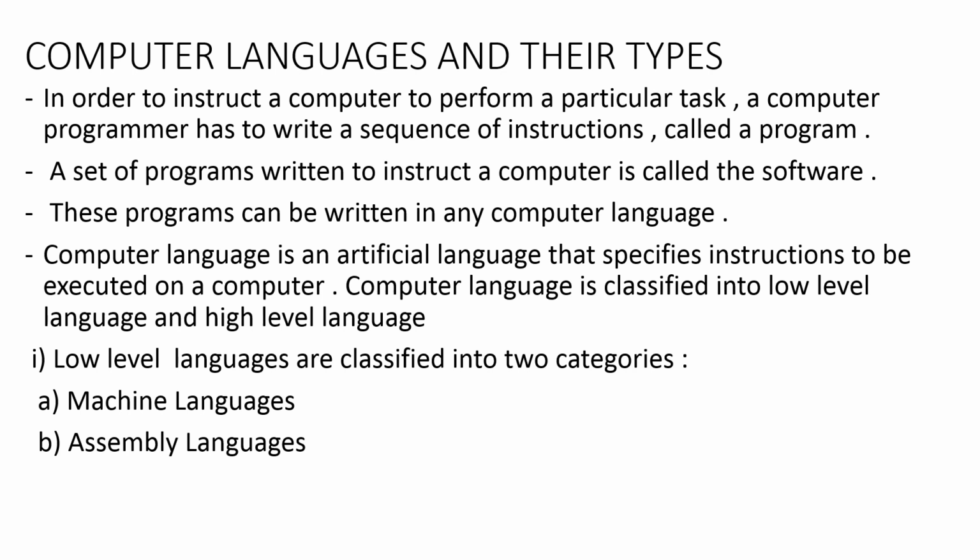Now, what is a computer language? A computer language is an artificial language that specifies instructions to be executed on the computer, and these instructions can be written in any language. There are many computer languages available, and all these languages you will learn as you go to higher classes. As of now, just know that computer language is an artificial language that specifies instructions to be executed on a computer. Further, computer language is divided into two types: low level language and high level language. One by one we are going to see.